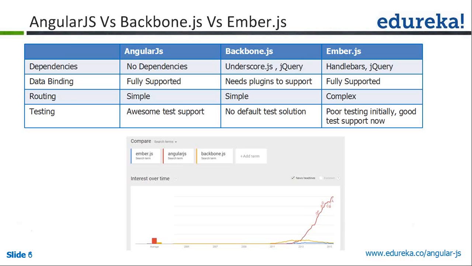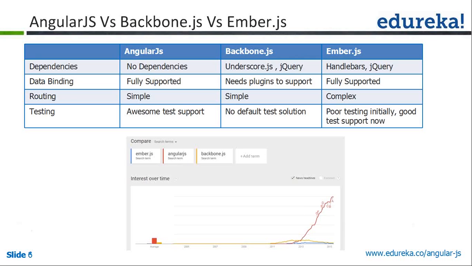And routing. What does routing mean? Routing means navigating from one page to the next page. For example, each and every website will have tabs. Let's say I have a home tab, an about tab and a contacts tab. If I want to navigate between the tabs, we will have route parameters, and with the route parameters we load the different views. That is really simple in Angular.js compared to Backbone and Ember.